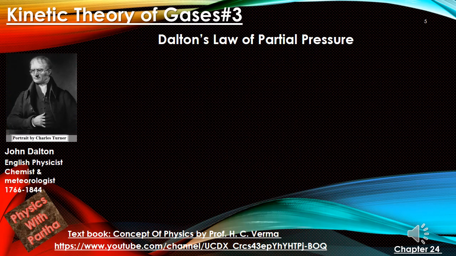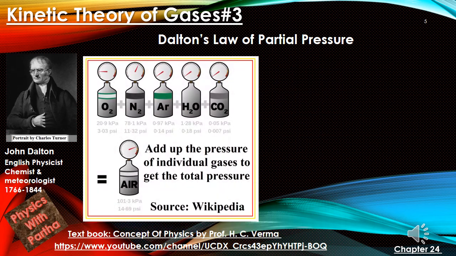Okay, about Dalton's law of partial pressure. This law was given by John Dalton. He was an English physicist and chemist, and he has made a lot of contribution to the world of science. So let's talk about this law. Here the picture shows the constituents of air as oxygen, nitrogen, argon, water vapor, CO2, and their respective pressures are shown. So if we add up these individual pressures, then we can get the total pressure of air.